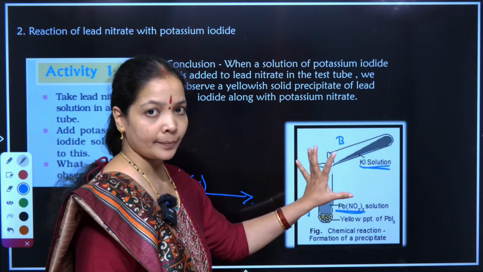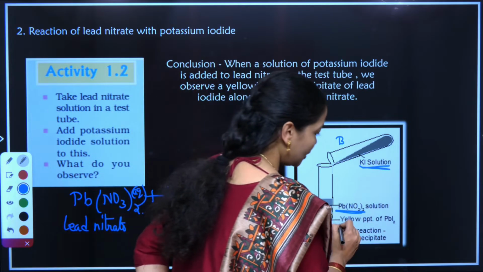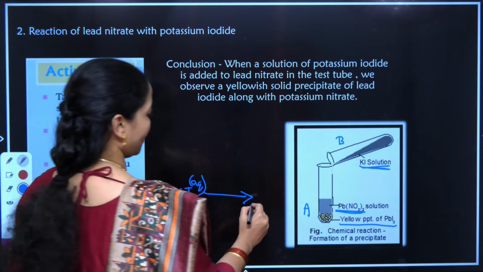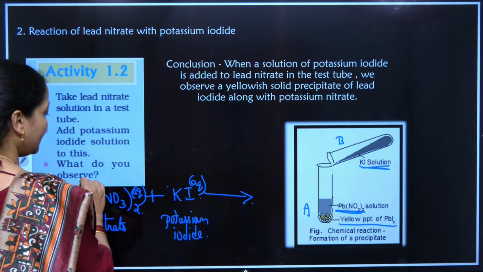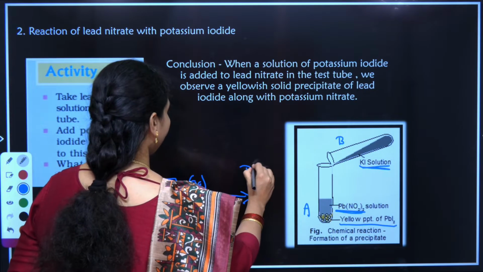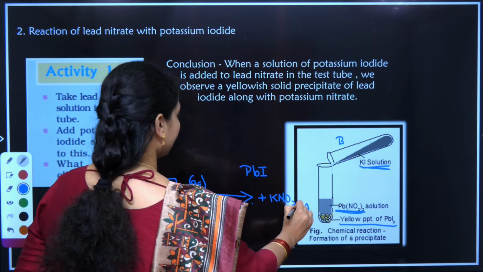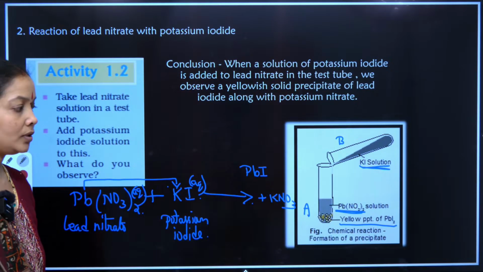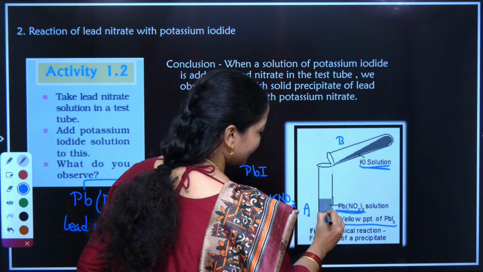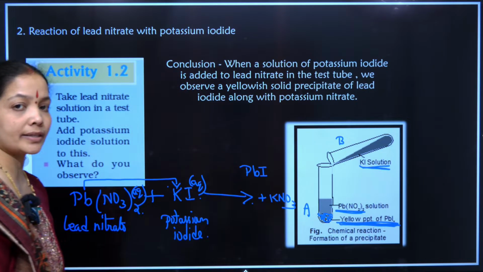Therefore, after the reaction, I can see that there is a yellow precipitate of lead iodide that is formed. In this reaction, the lead is taking the position of potassium. So this is PbI2 plus KNO3 is left over. Therefore, the lead iodide here is the yellow color precipitate that is formed after the reaction.